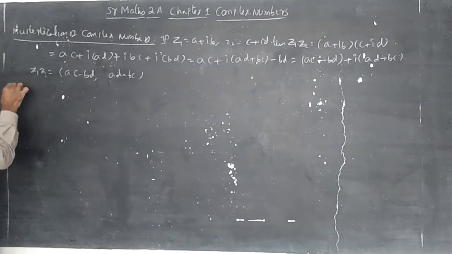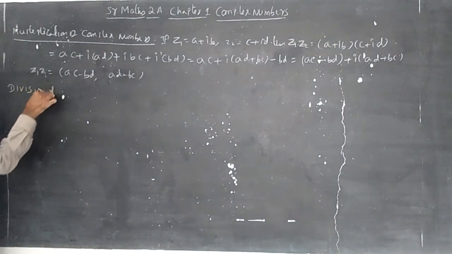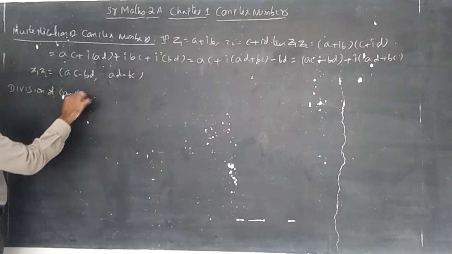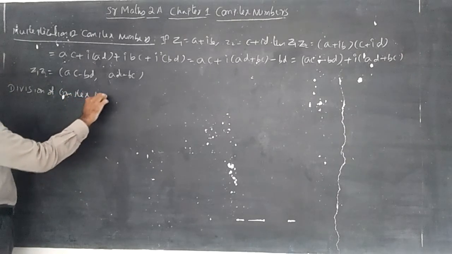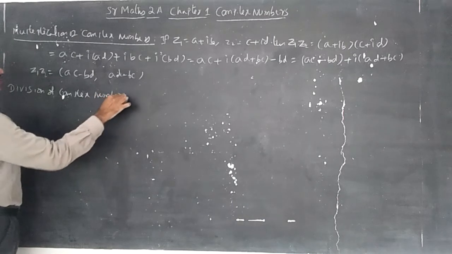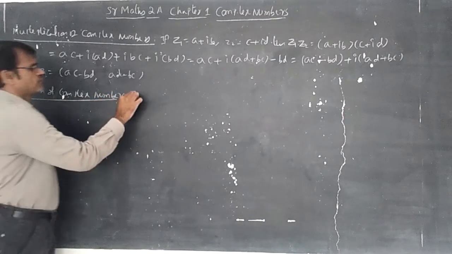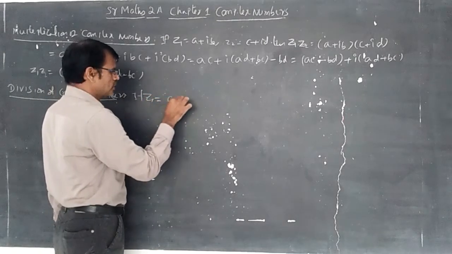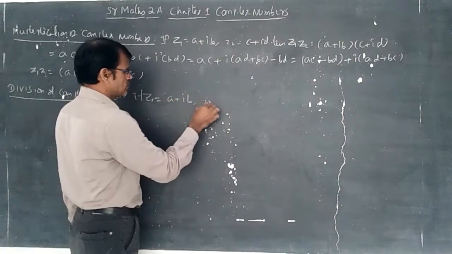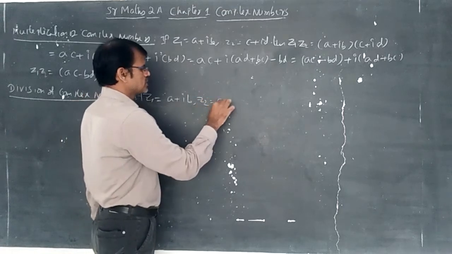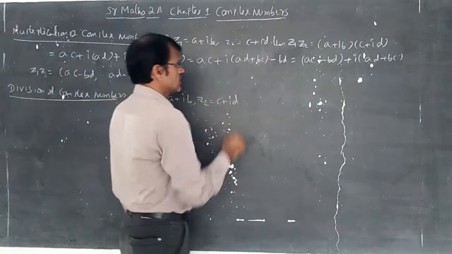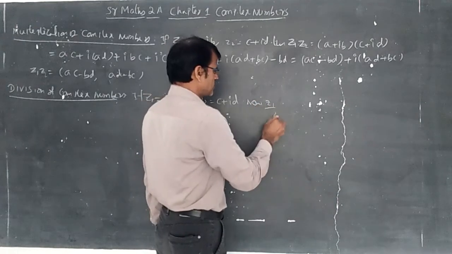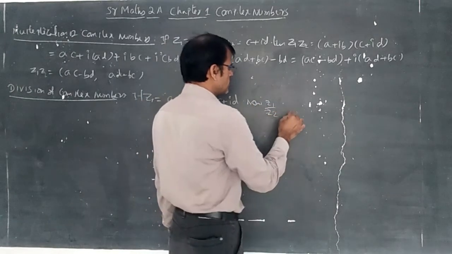Now, division of complex numbers. If Z1 is equal to A plus IB is a complex number and Z2 is equal to C plus ID is another complex number, now we are going to discuss Z1 by Z2.